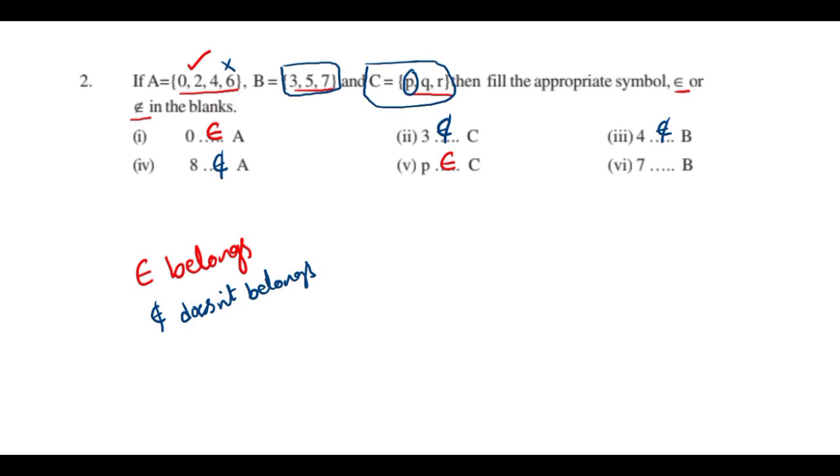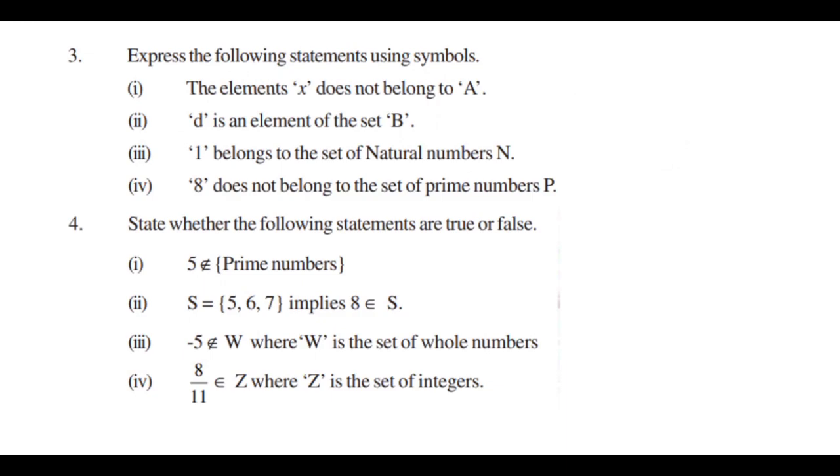Similarly, 7 is there in the set B, so this belongs. Okay, so belongs and does not belong. So next question, question number 3: express the following statement using symbols. Now here the statement form has been given, we should write it in symbolic form. The element X does not belong to A.